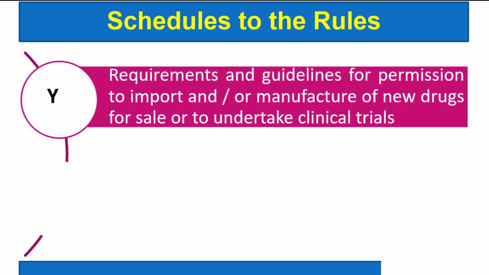Schedule Y gives the requirements and guidelines for permission to import, manufacture of new drugs, for sale, or to undertake clinical trials. So Schedule Y gives the guidelines for clinical trial.